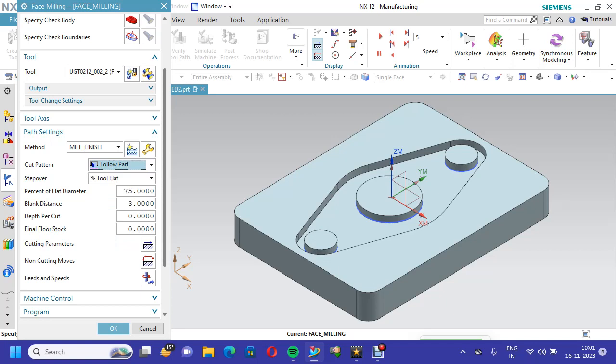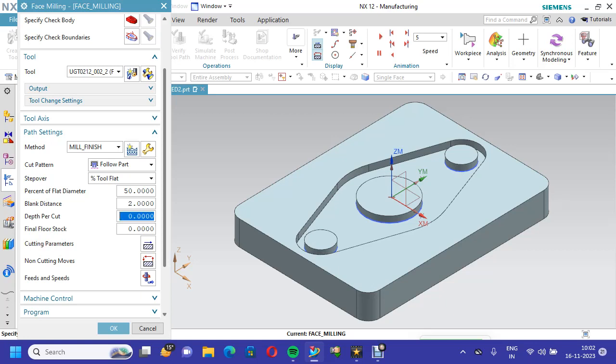Step over as a percentage of the tool: after completion of one cut, how much distance does it move crosswise? Normally I can put 40 to 50, make it 50. That blank distance I already gave in specify blank, 2 mm. So we have to indicate this 2 mm. If we give 5, you have to write 5 mm. We have already defined 2 mm, so we put 2 mm.